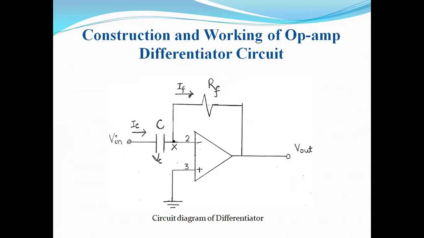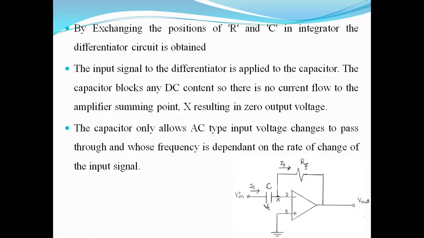Let us have a look at the diagram of a differentiator. Here we have a resistor as feedback, and at the input side we have a capacitor. You can relate to the previous slides. It is just the reciprocal or the inverse of the integrator. By exchanging the positions of resistor and capacitor in the integrator, the differentiator circuit is obtained. Very easy. So in this, the input signal is applied to the capacitor. See here, again for reference, the diagram is redrawn. The input in this case is applied to the capacitor.